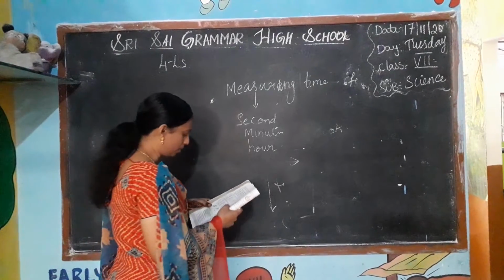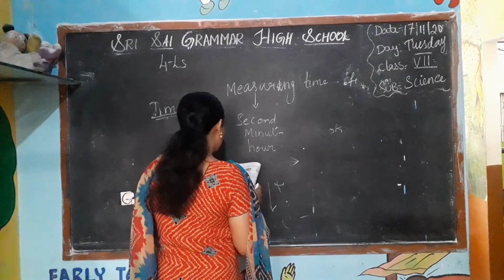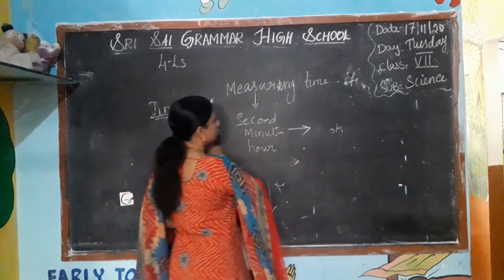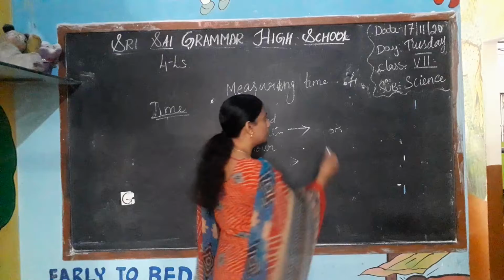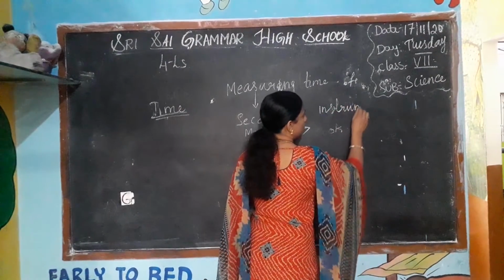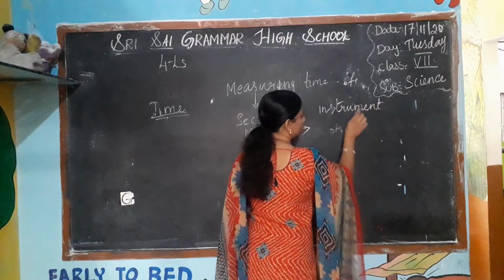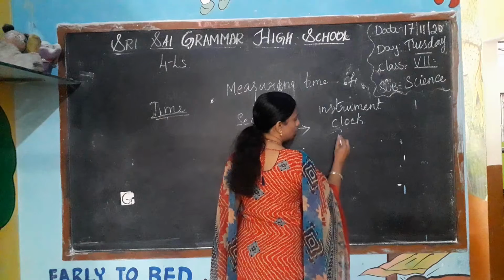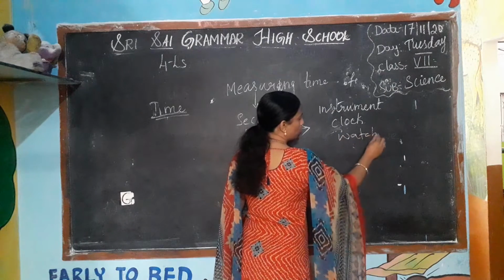Okay. And what are the instruments we are using? What instrument we are using to measure the time? Instruments. What instrument we are using? We are using the clock. We are using the watch, stop clock,